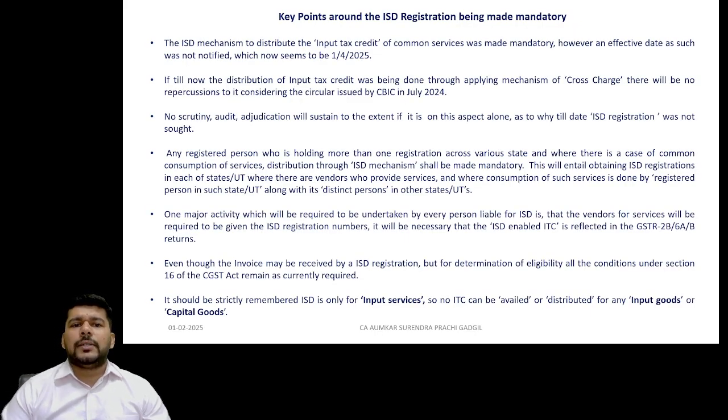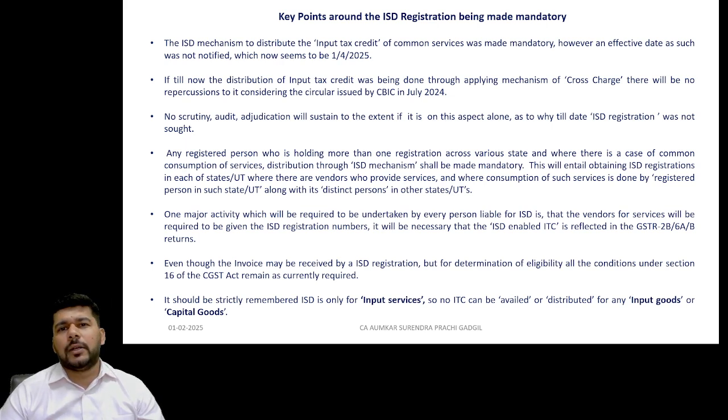The few key points we discussed about the ISD: 1/4/2025 is the date from which we look forward to the ISD becoming compulsory in all its aspects and in all practicality. Internally generated services can continue to be done through cross charge, and externally received services for common consumption should now be routed only through the ISD returns. Therefore, if somebody has not taken this registration, it is high time that the ISD registration is taken for common services and for claiming consumption and distribution.